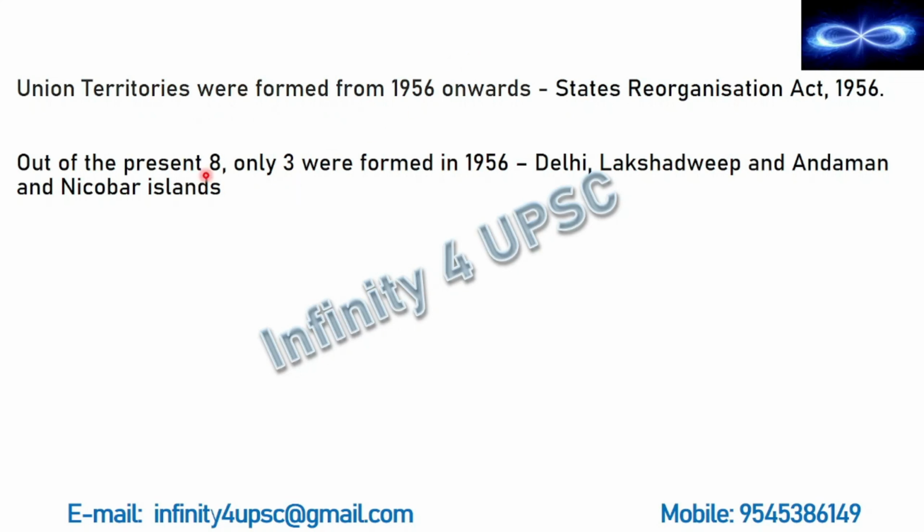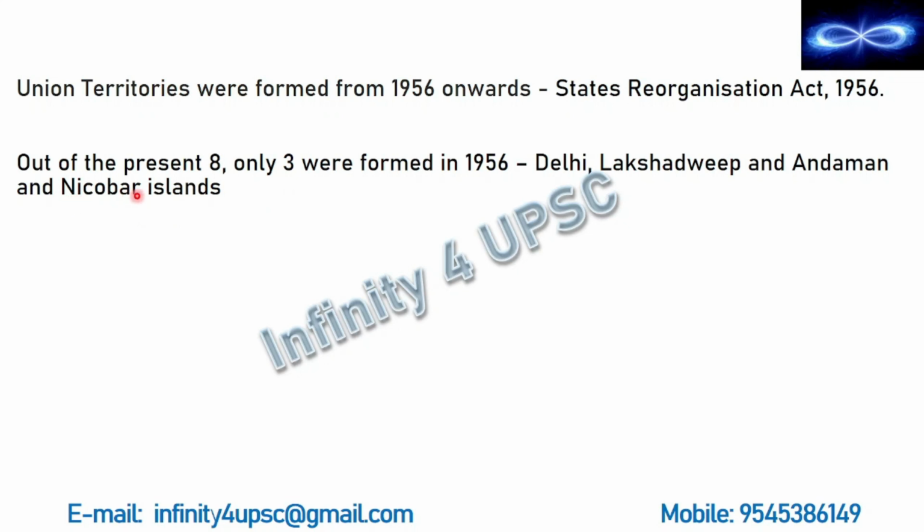Second, did we have all the 8 union territories that we have right now in 1956? No. Out of the 8 that we have right now, we had only 3 union territories in 1956. One is Delhi, second Lakshadweep, third Andaman and Nicobar Islands. And we already know that even today Lakshadweep and Andaman and Nicobar Islands, they do not have any representation.